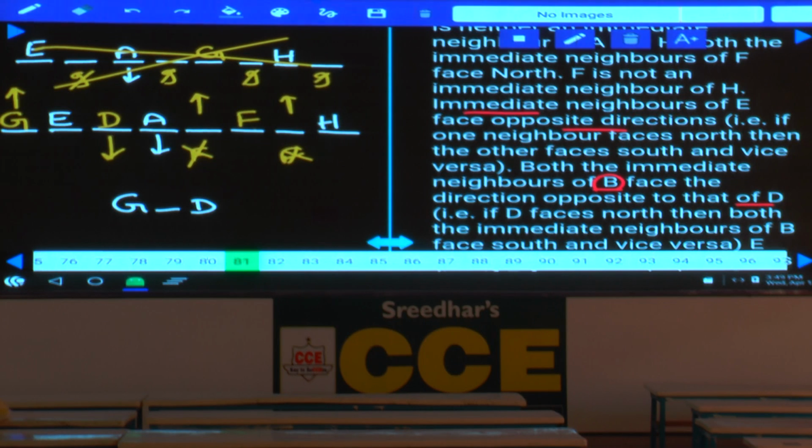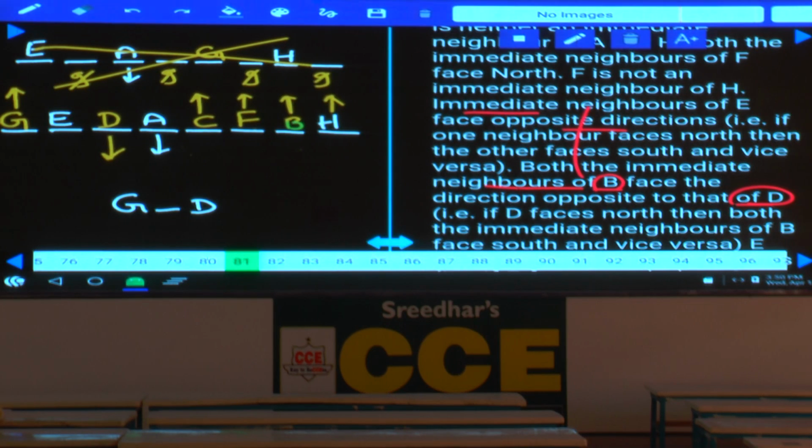Hence, this B is facing towards which direction? North. As B is facing north, along with this B, the immediate neighbors of B are also facing towards north, isn't it? Now, as D is facing south, hence this B is facing north, and immediate neighbors of B are also facing towards north. Then tell me whether B can be in between A and F or not? No, if B is here, one of the immediate neighbors of B is facing towards south, that is A. Hence, B must be here. If B is here, both the immediate neighbors of B are facing towards north, then who is the person left over here? C is the person left over, C is here.